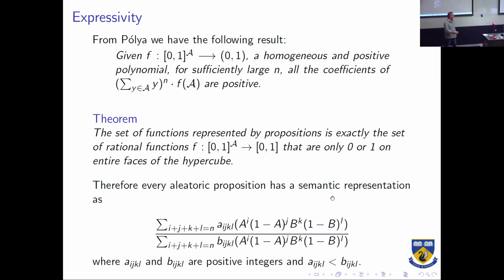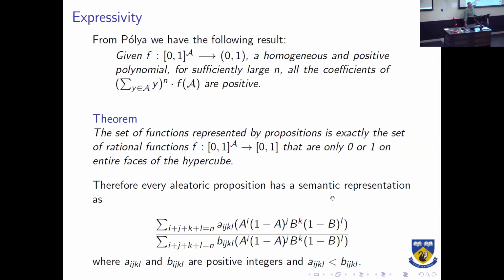It doesn't seem really relevant here, but Moselle and Perez had a nice result where they looked at coin flipping polynomials, which are quite similar to the things we're talking about here. And the functions represented by the aleatoric propositions and the coin flipping polynomials that Moselle and Perez were looking at are exactly the set of rational functions from [0, 1] to [0, 1]. So basically we're talking about mapping polynomials to one another.